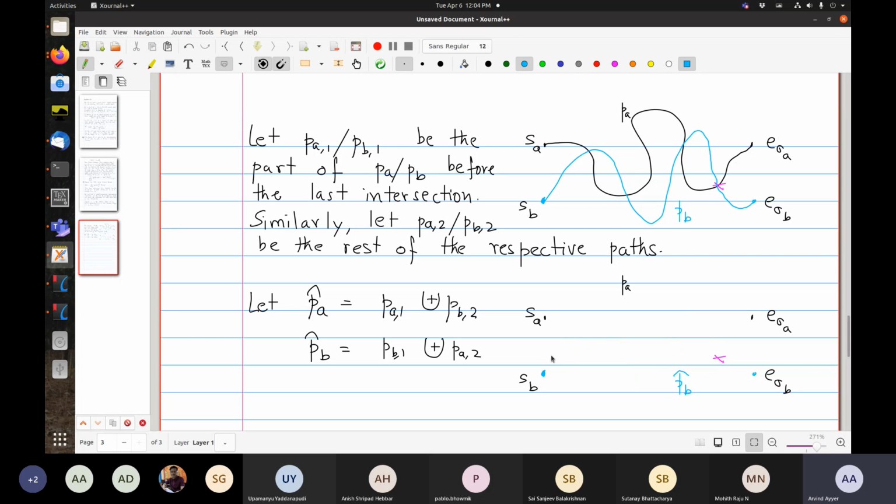Okay, so since I'm already in blue, let me try and mimic what I did. So this part is identical.